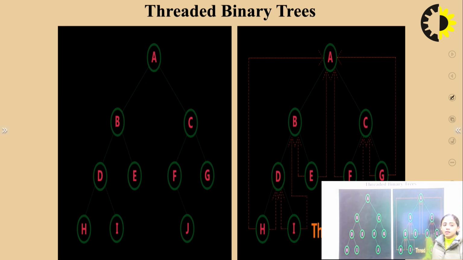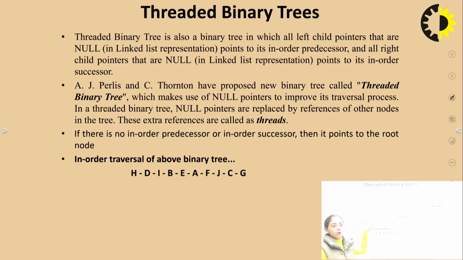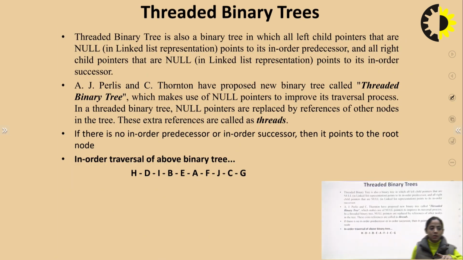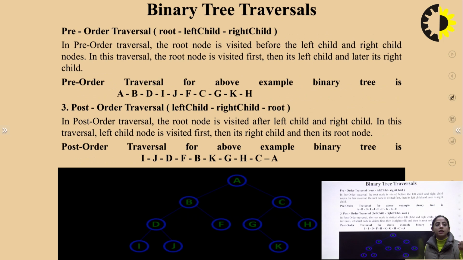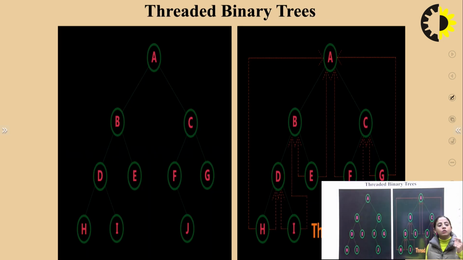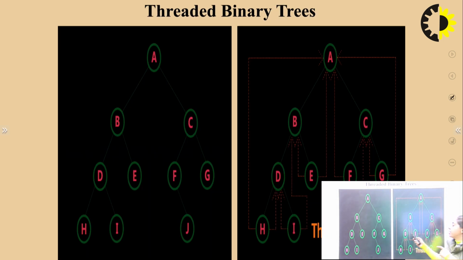Now, this is a normal tree and this is a threaded binary tree. How are they both different? See, here A is the root node. I already told you the in order traversal of this tree was this one. Now, the predecessor of root node A is E and the successor is B, right? So, E will point to its successor B and E will point to its successor A.